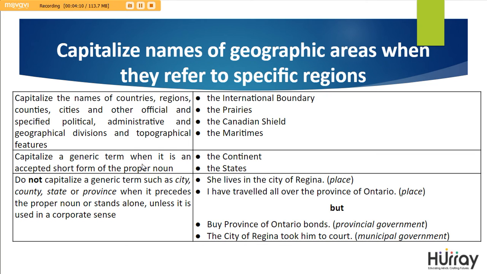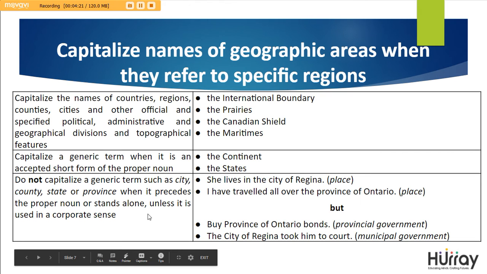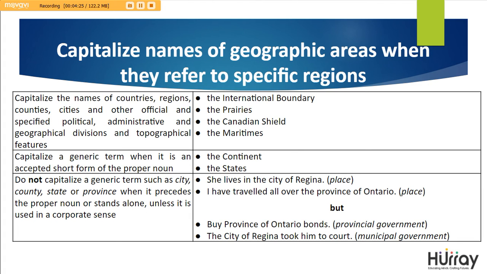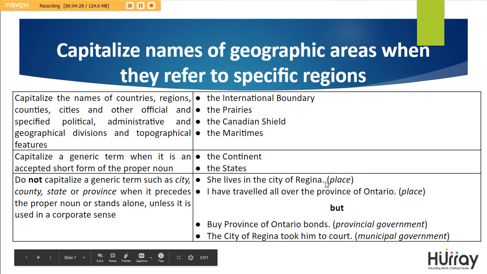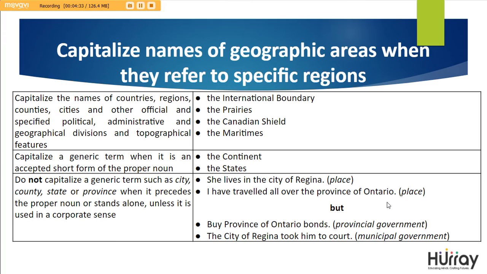Capitalize a generic term when it is an accepted short form of the proper noun. For example, the Continent, the States. Next, do not capitalize generic terms such as city, county, state, or province when it precedes the proper noun or stands alone unless it is used in a corporate sense. She lives in the city of Regina. Regina itself is the place. I have travelled all over the province of Ontario. Ontario itself is the place.